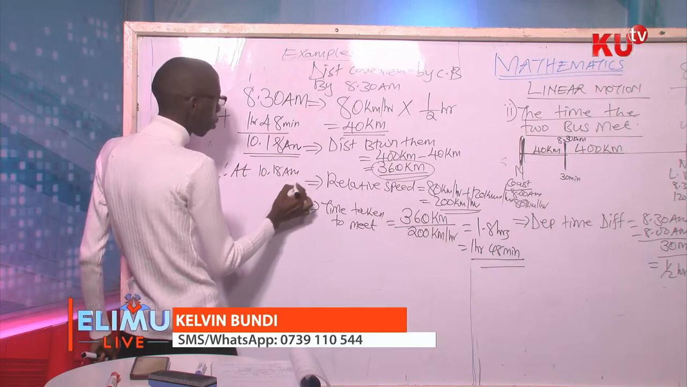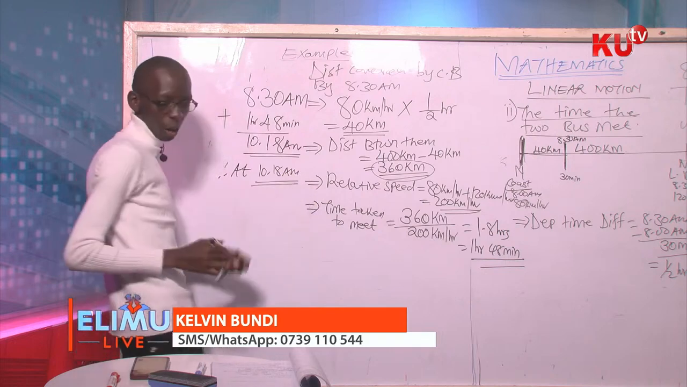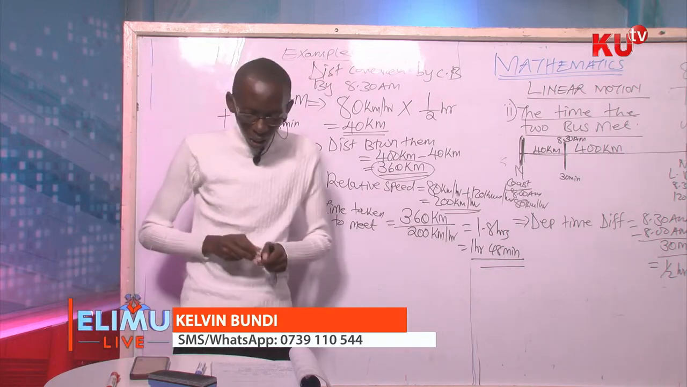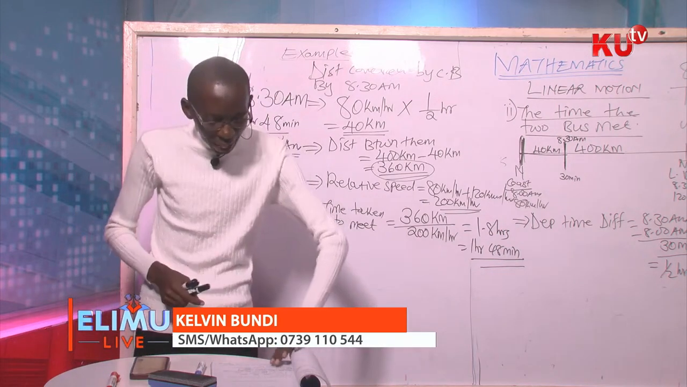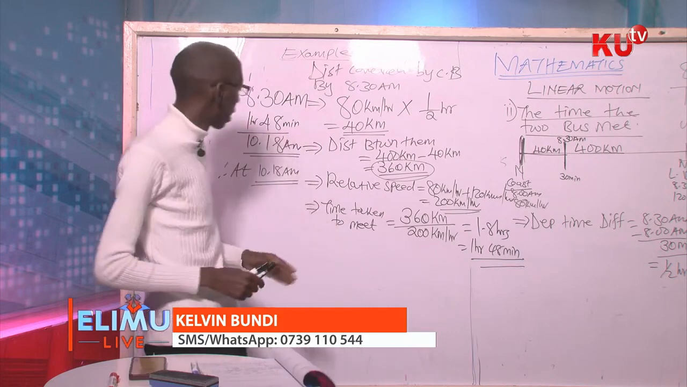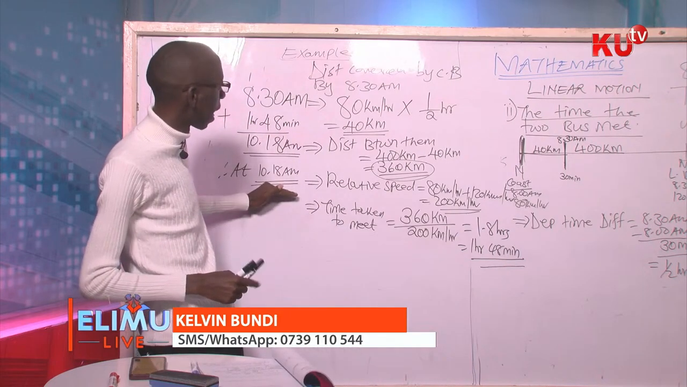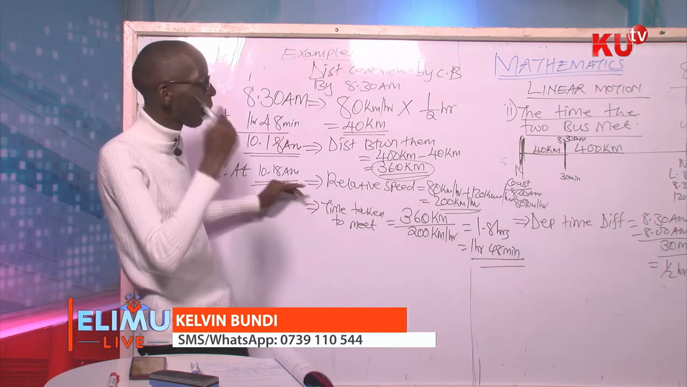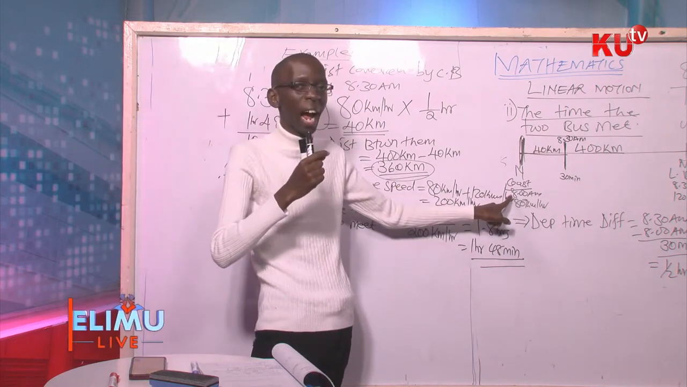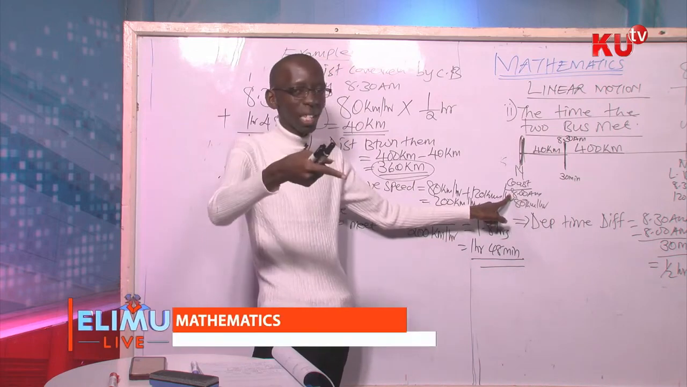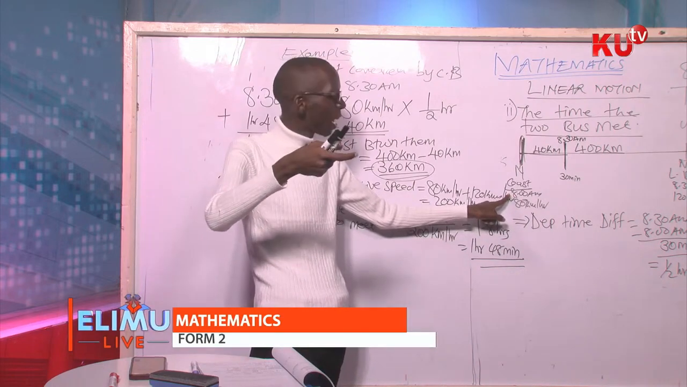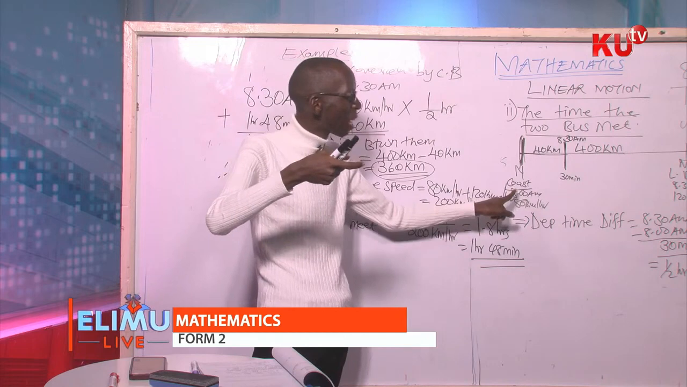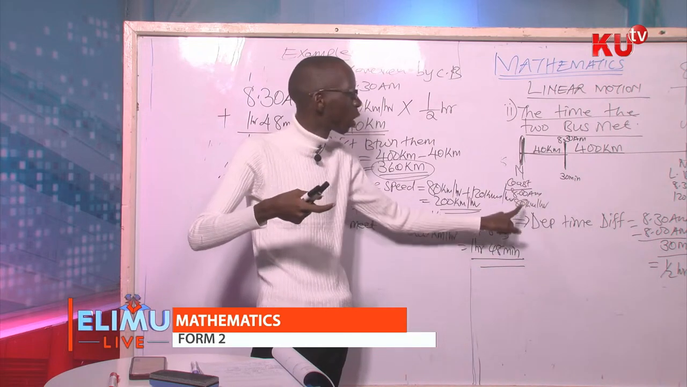So you'll get 30 plus 48, that is 78. 18 carry 1 hour, 8, 9, 10. So the two vehicles met at 10:18 a.m. Therefore, the two vehicles met at 10:18 a.m. That was Roman 2 of the question.